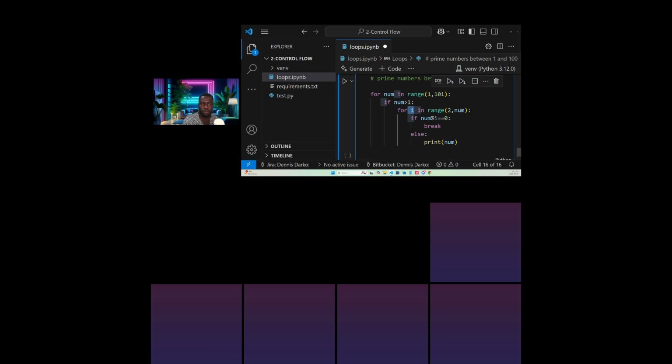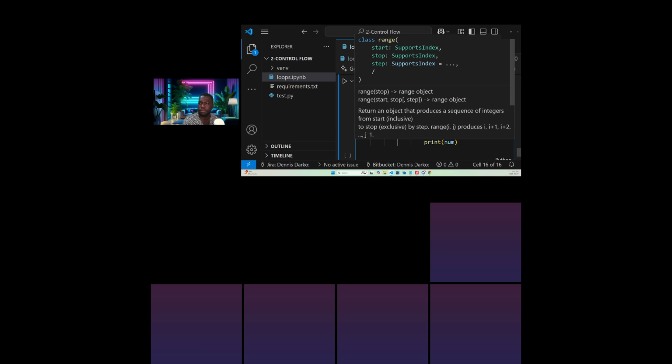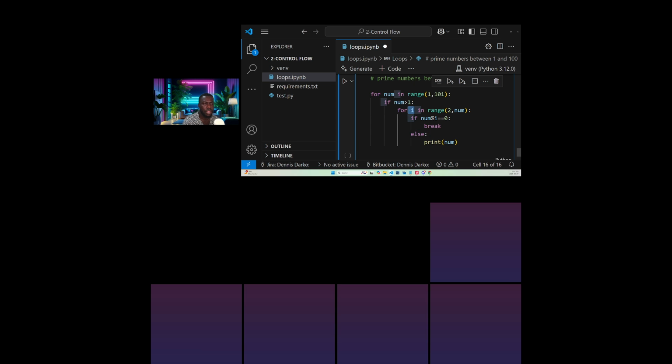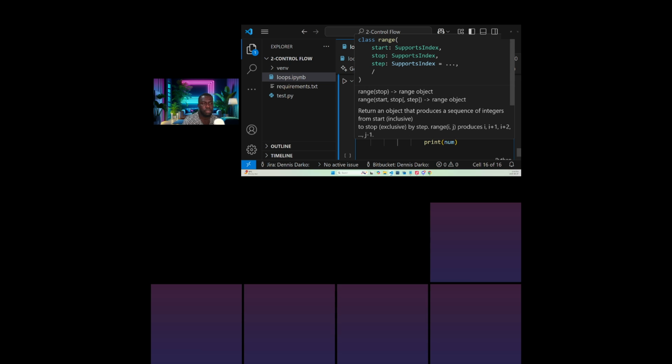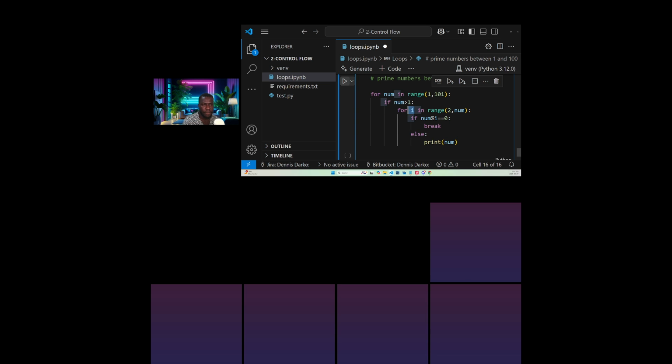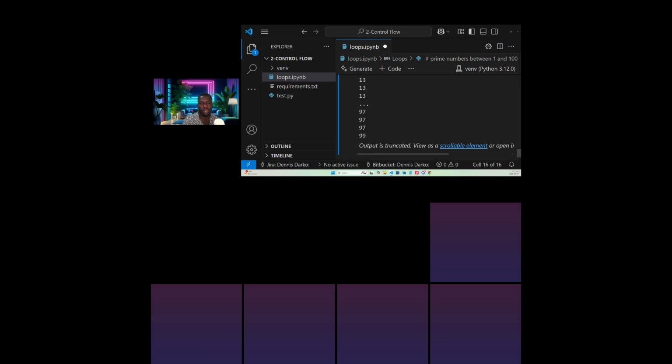Else, if it doesn't go through any of this, then print the number. Once it goes through any of these conditions, print the number. So once I run like this, I'll get a whole lot of prime numbers, a whole lot. You just truncated it.